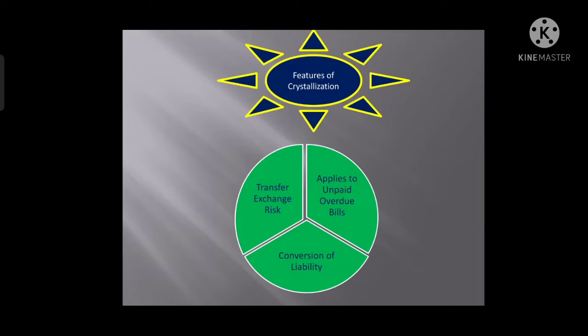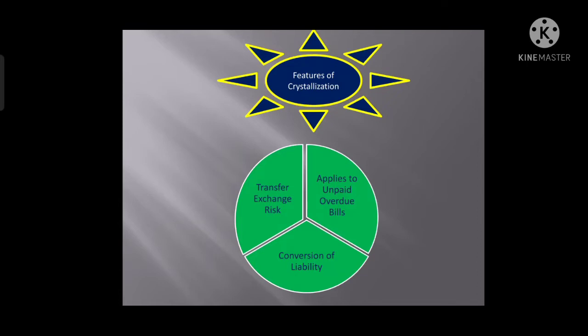The second point is that it applies to unpaid overdue bills. A bill which is not paid on the due date is called an overdue bill. Even after 30 days of the maturity date, if the bill is unpaid, then that bill will be crystallized. The last feature of crystallization is conversion of liability. Obviously, here the foreign currency liability is being converted to Indian currency liability.